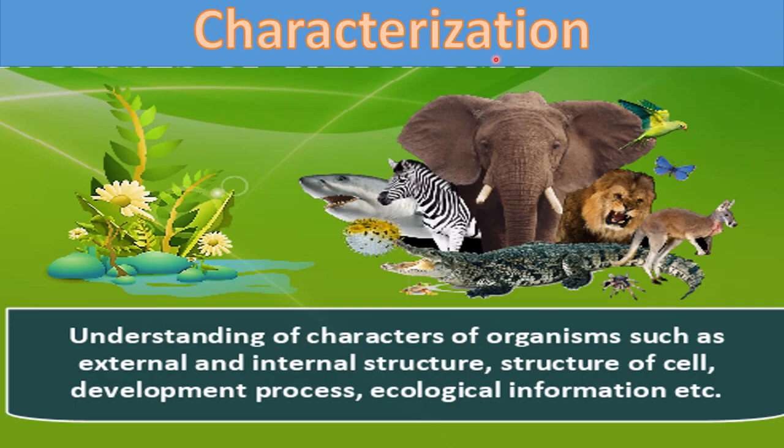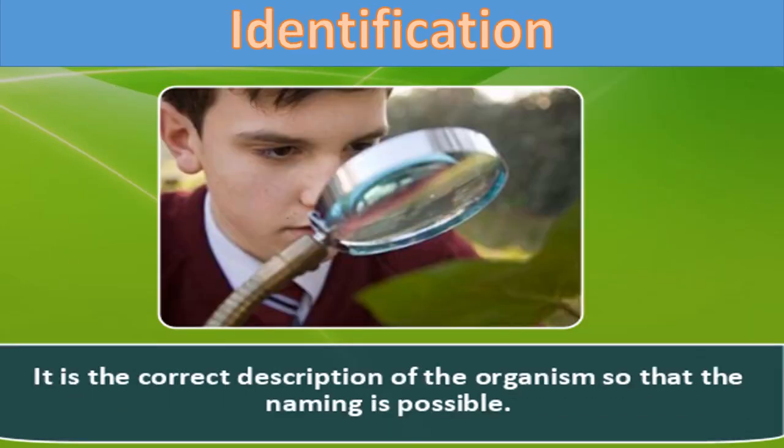So first, when any biologist sees any organism, he or she will do the characterization of the organism on the basis of these things. After that, next step will be identification of the organism based on these characteristics.